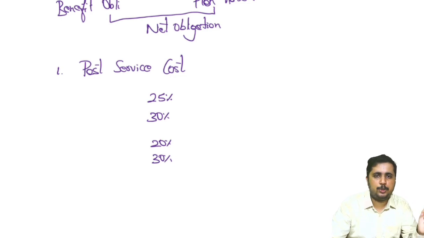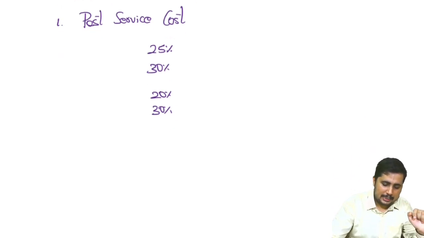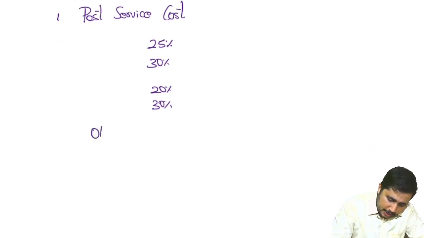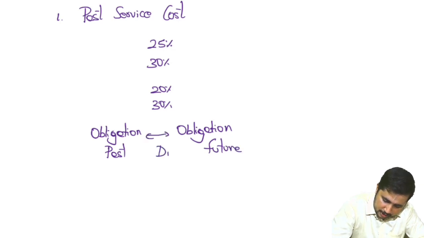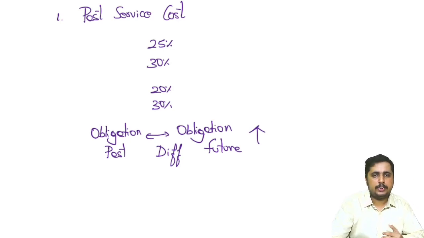Any changes like this can happen. Now in this situation, suddenly the obligation which I already had and the obligation from today onwards will have a difference, and the future obligation will be more now, because either you have increased the increment rate, or you might have increased the last drawn salary rate.